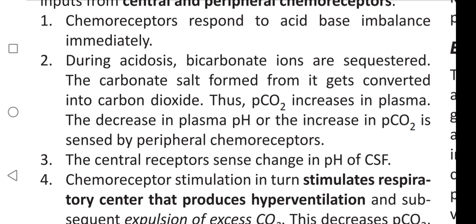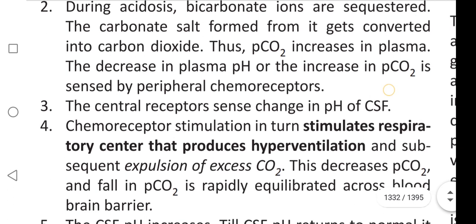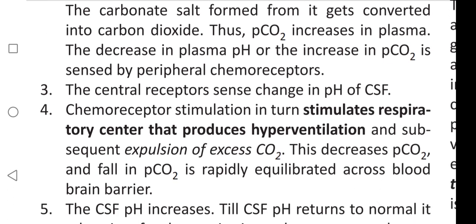The central receptors sense a change in pH of cerebrospinal fluid. The chemoreceptor stimulation in turn stimulates a respiratory center that produces hyperventilation and subsequent expulsion of excess CO2.